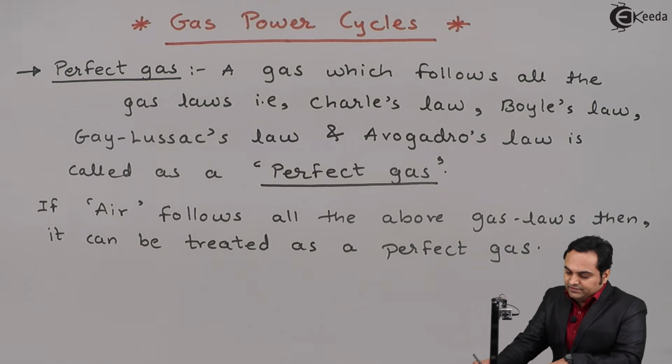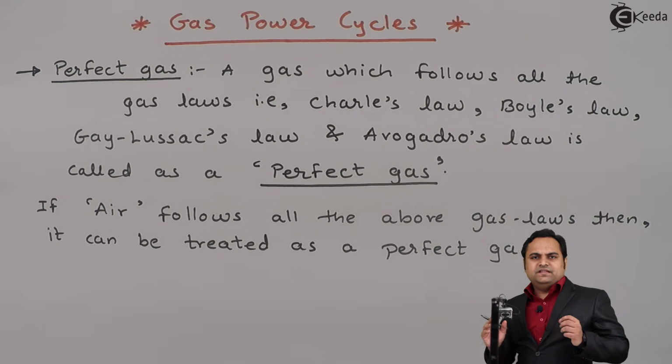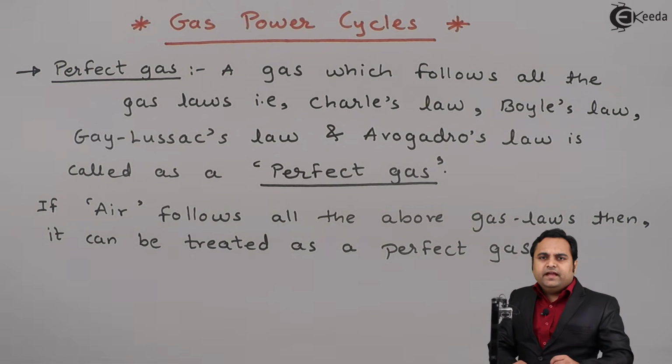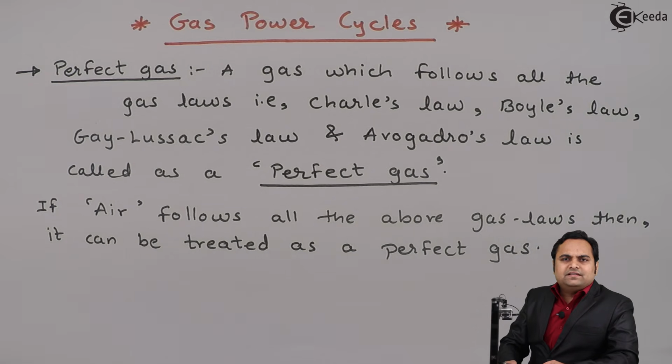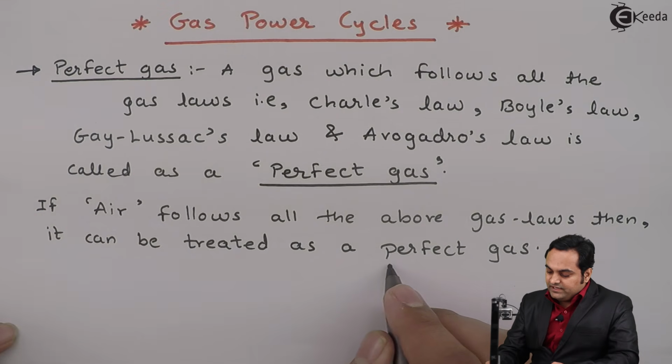So here I have written that when we are talking about air which is there surrounding us, if it follows all the gas laws, then we can treat even air as a perfect gas.